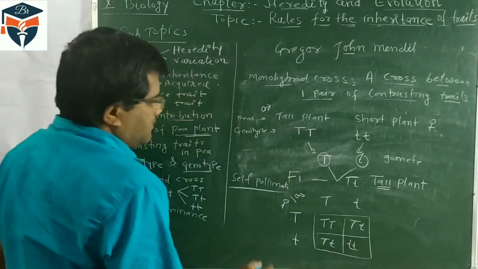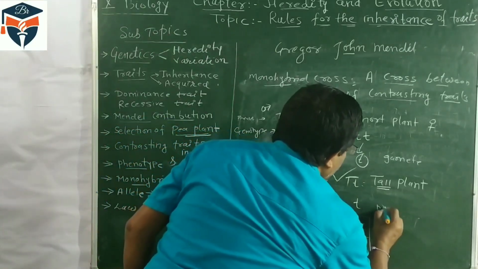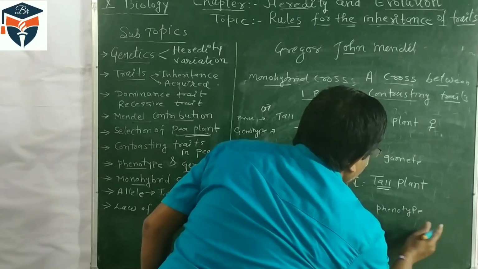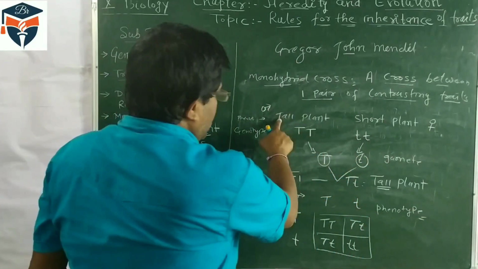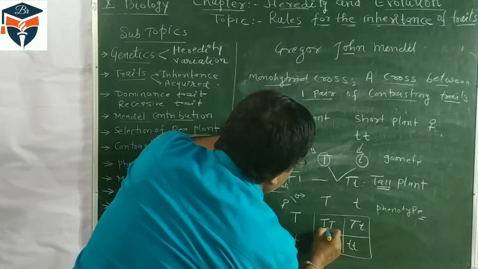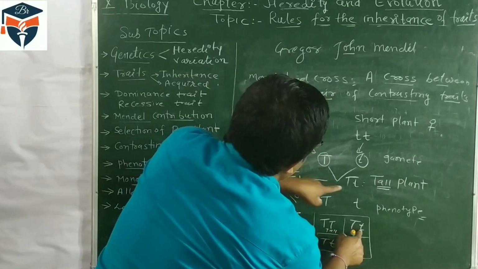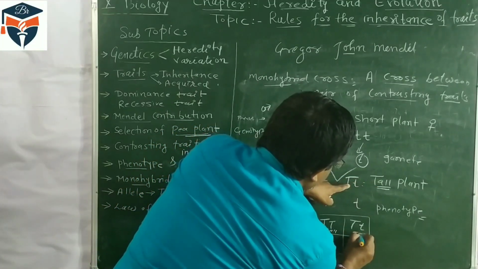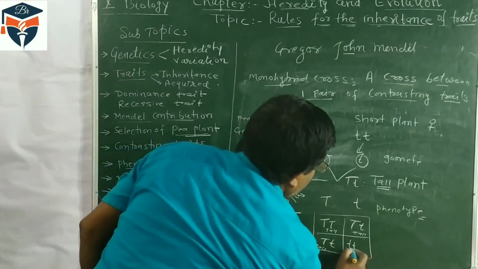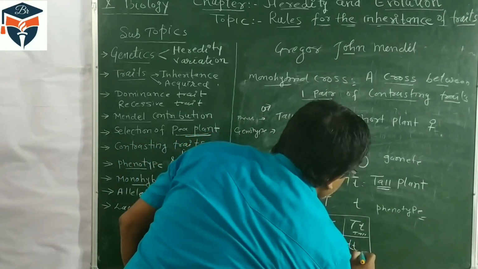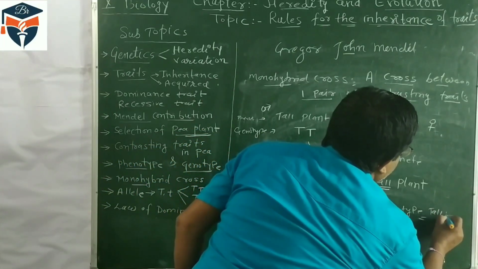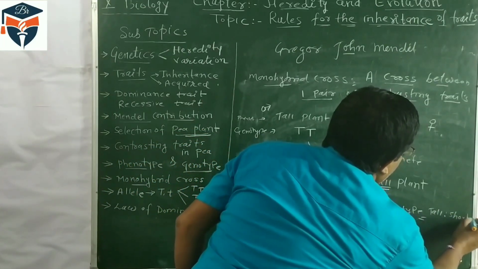If you see the phenotype now, phenotype means how many are tall? Look here. Capital T, tall. Capital T, small t also tall. Capital T, small t, tall. And small t, it is the short plant. So phenotypic ratio, tall to short: how many are tall?